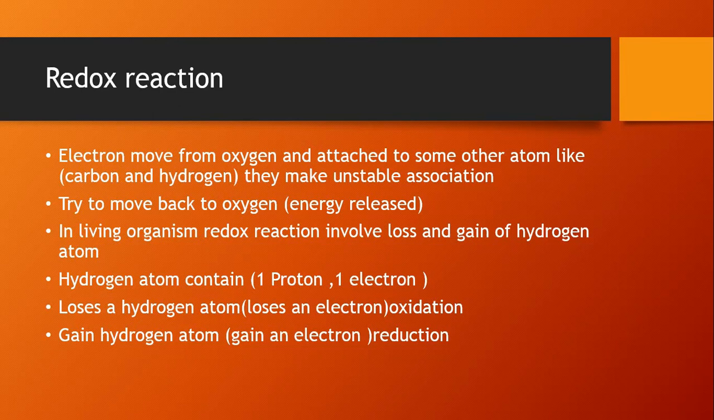Another example in living organisms is a redox reaction that involves direct loss and gain of a hydrogen atom. You know about the structure of the hydrogen atom. It contains one proton and one electron. If a hydrogen atom loses one electron, we simply say it has lost one hydrogen atom, and this process is called oxidation. And if it gains one electron, it means it has gained one hydrogen, and this process is called reduction.